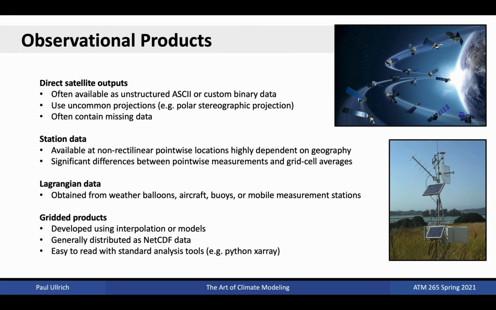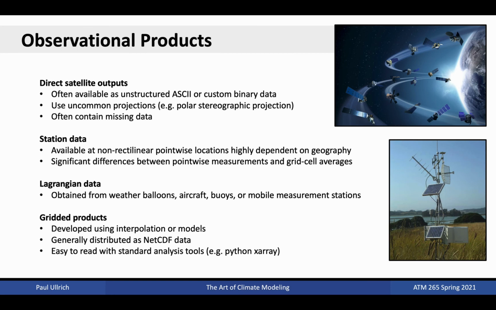Station data include, for instance, in situ weather station data or snow data measured over a long time at a single point. Because of geographical limitations, stations are not located on a standard grid, which can affect their utility for certain studies. For example, few weather station observations are available at high altitude.